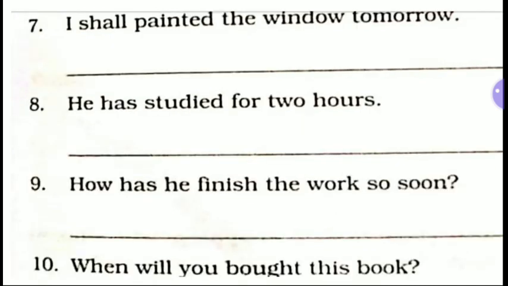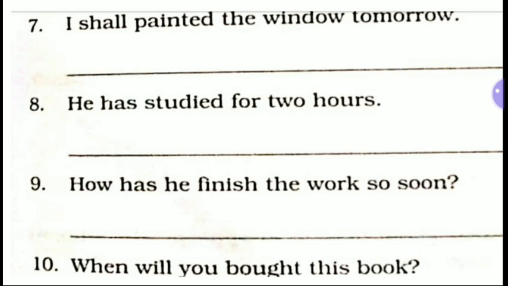Now come to 7 number, I shall painted the window tomorrow. Painted is wrong here. I shall paint the window tomorrow. Underline painted and then change this painted with paint and then the sentence will become, I shall paint the window tomorrow. Now next number, he has studied for 2 hours. This sentence is correct. He has studied for 2 hours. That's why nothing is to be added here. Nothing is to be underlined.